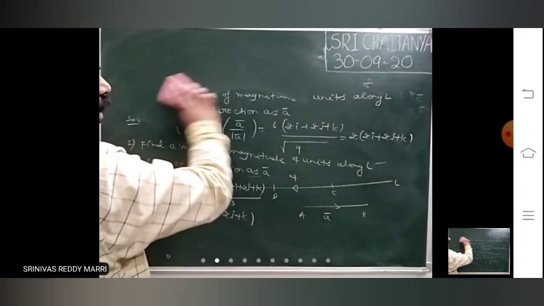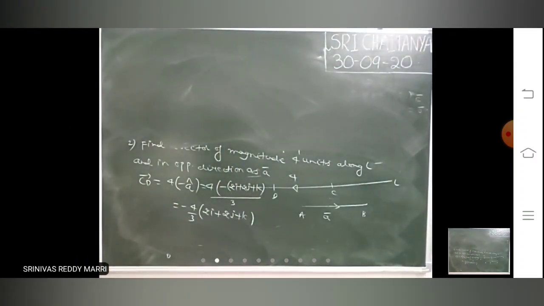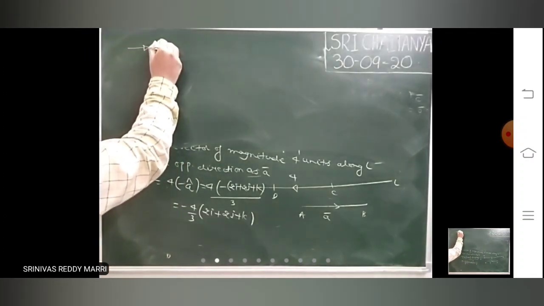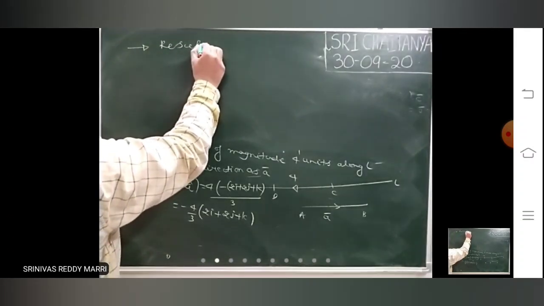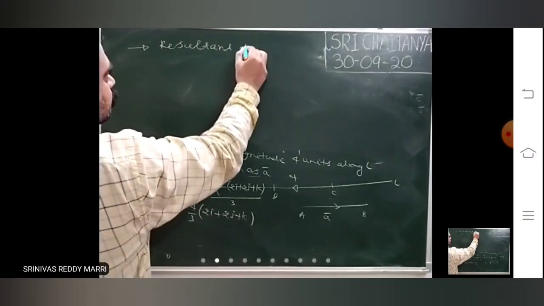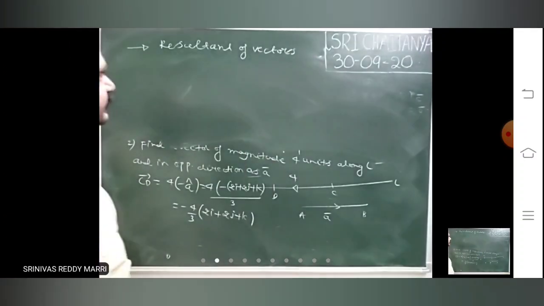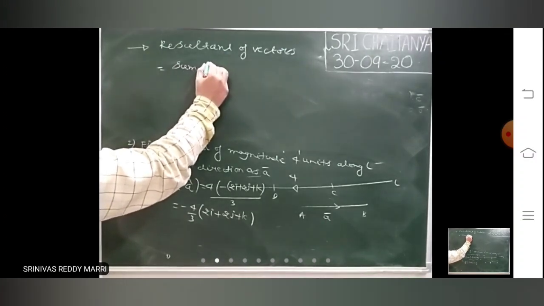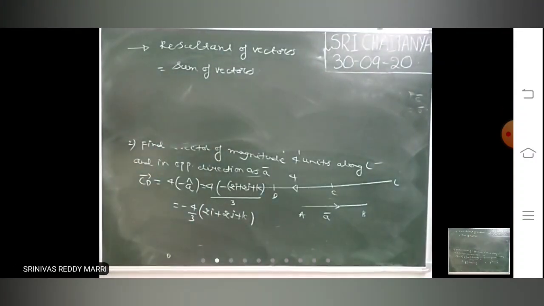Next one is the resultant. The resultant of vectors is nothing but the sum of the vectors.